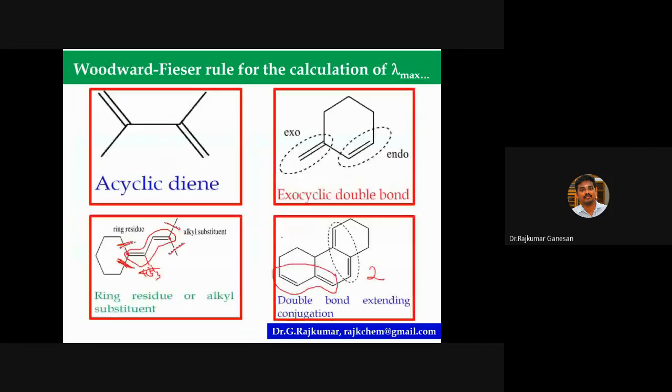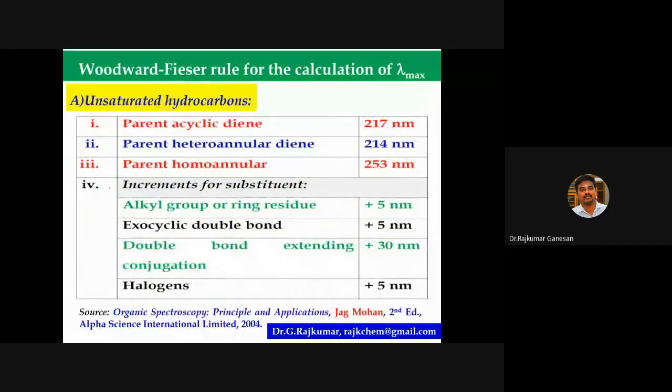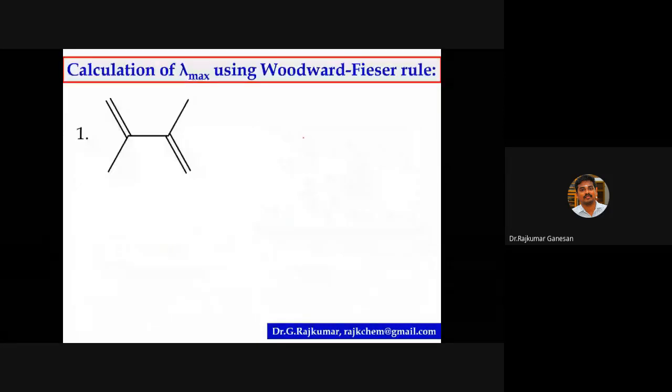For undergraduate level, mostly the problems will come from this diene only. So you should remember this value. We are going to calculate the lambda max value, that's a theoretical one, using the Woodward-Fieser rule. So this is an acyclic diene.